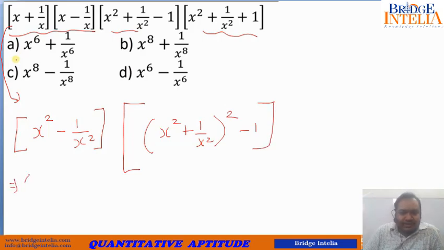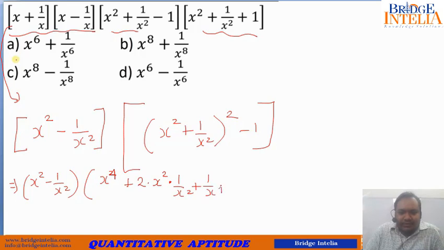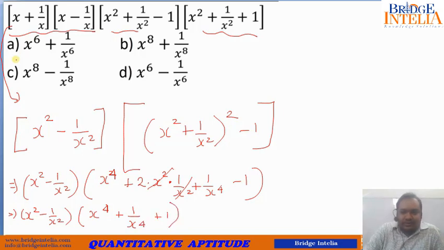So now let's open this up. This is actually (x square minus 1 upon x square) whole multiplied by, (x square) whole square would be what? x to the power 4 plus 2 times x square into 1 by x square, 2ab, plus 1 by x to the power 4, minus 1. Now you see, this 2 cancels out. So this is ultimately (x square minus 1 upon x square) into (x to the power 4 plus 1 by x to the power 4 plus 1). Now let's see how to solve this further.